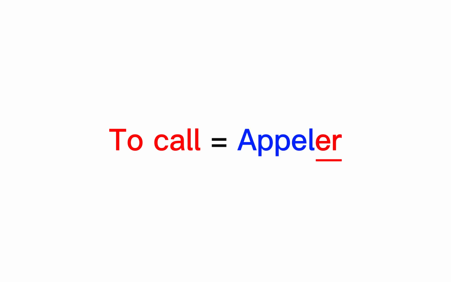For example, for the first group, the verbs will end in er. That is pronounced é. This is very important to conjugate all the verbs of this group, and so the verb to call, appeler. To conjugate this verb, we will have to change the ending, and so, replace the infinitive ending with the ending of the first group.